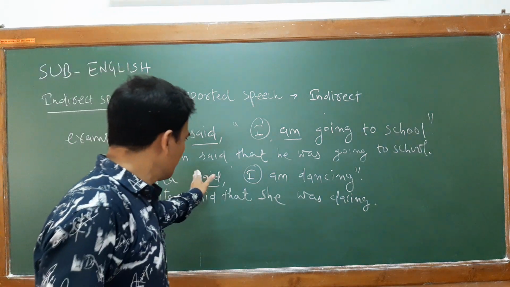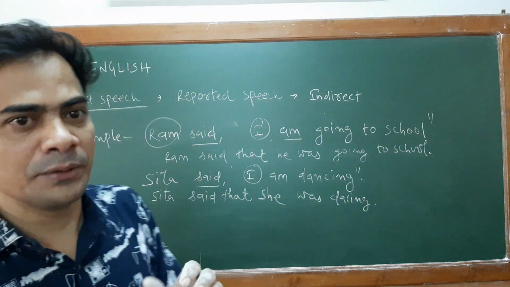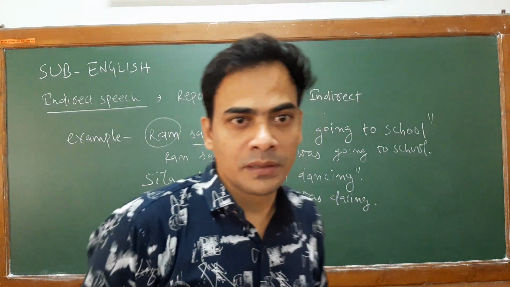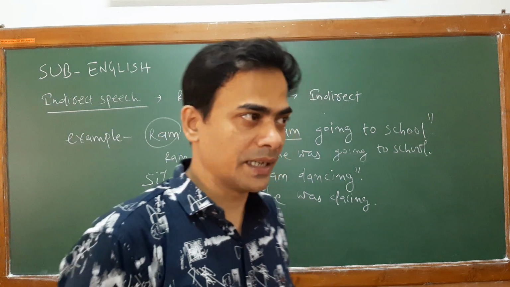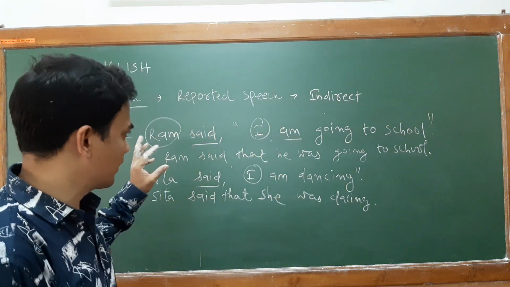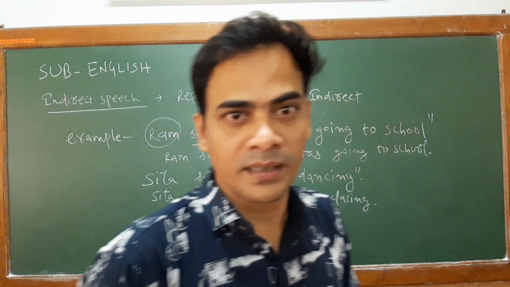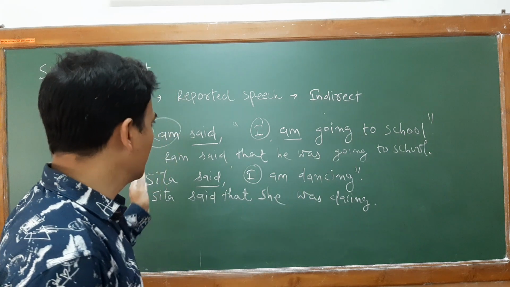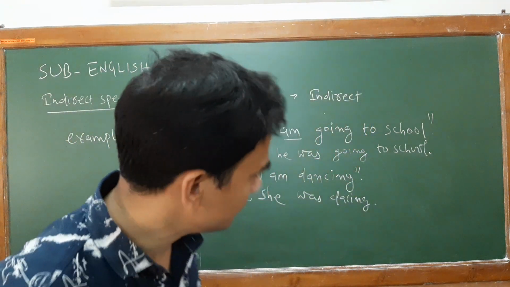So whenever your reporting verb is in past tense, please note that you are also changing the present tense form into past tense form. Clear? Tense only you are changing. Okay. So I will just show you another example of perfect. Then I will come back to perfect progressive. Then after that we will go with other tense forms and how they are changing.